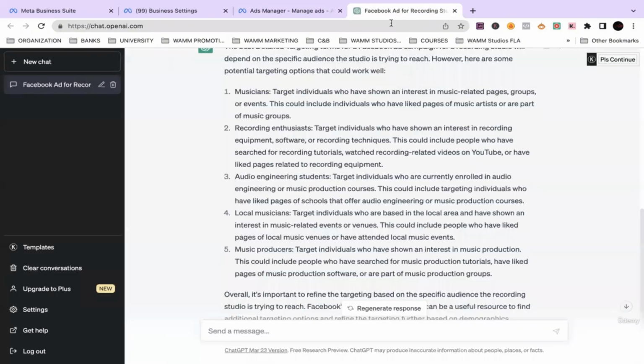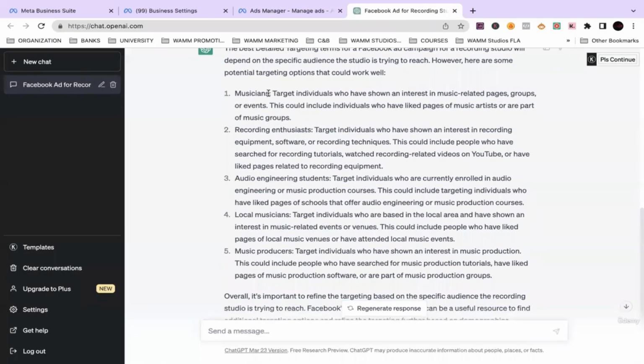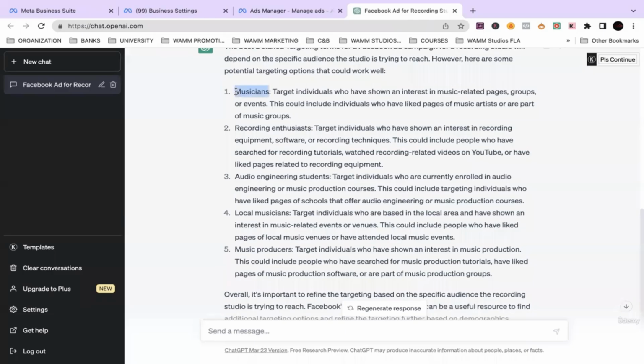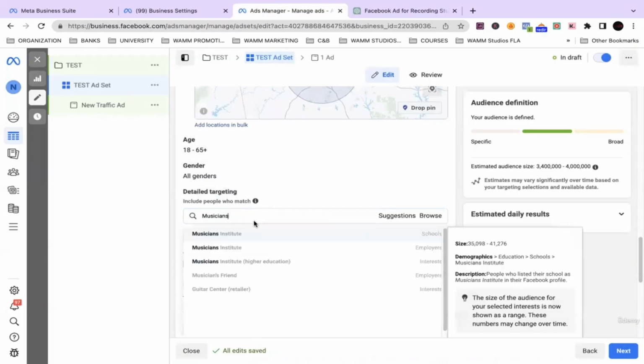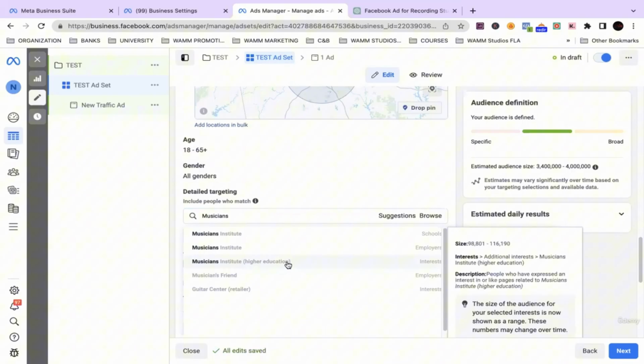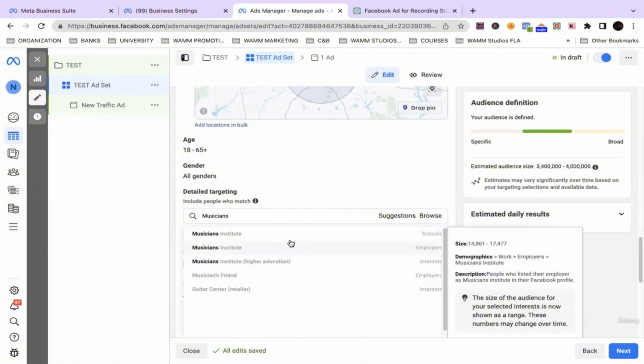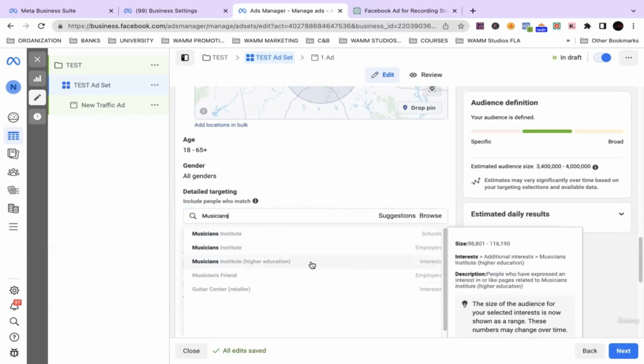So it's giving me ideas. The first one is musician. I'm going to copy and paste that and see if it is a term. It is. Now, Musicians Institute, higher learning. It has a couple of different options, from schools to employers to interests.